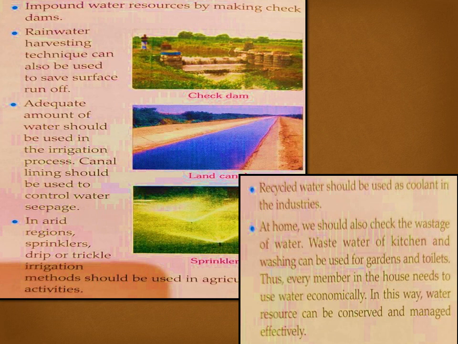Also the water should be recycled as coolant in the industries. At home we should also check the wastage of water. Wastewater from the kitchen and washing can be used for gardens and toilets. And like this, every member in the house needs to use water economically. And like this, the water resource can be conserved and managed effectively.